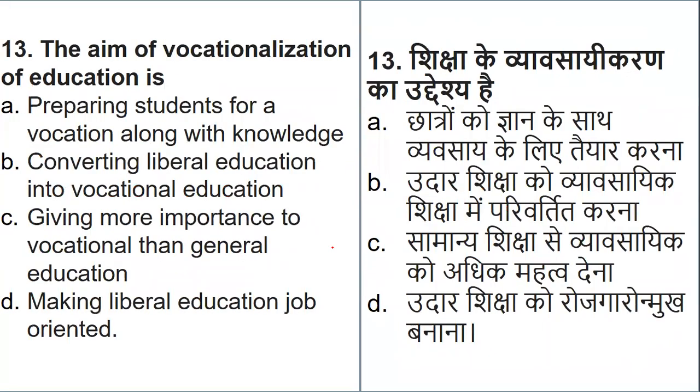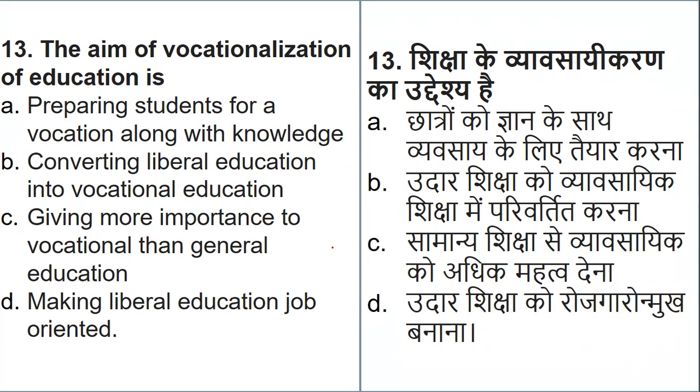Okay, now, as I said, I have taken one question on vocationalization also. So let's understand the question and the answer. The aim of vocationalization of education is what? That is preparing the students for the vocation, or converting the liberal education, giving importance to vocational education, and making liberal education job oriented. So what is it more based on, or what is it more about? So let's see.